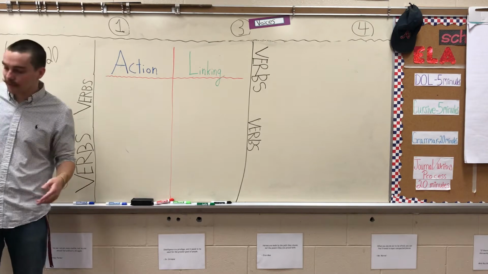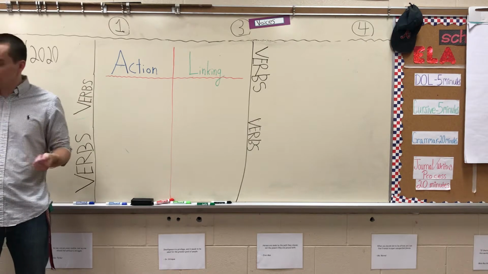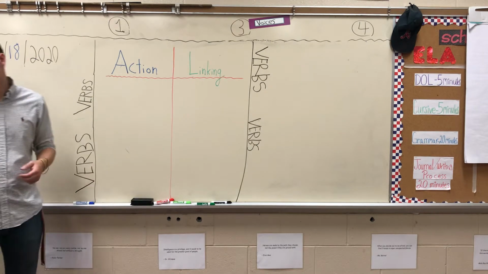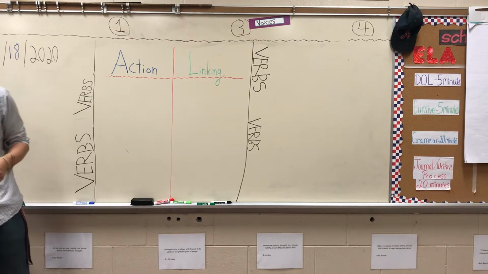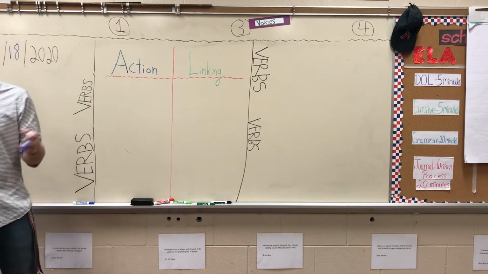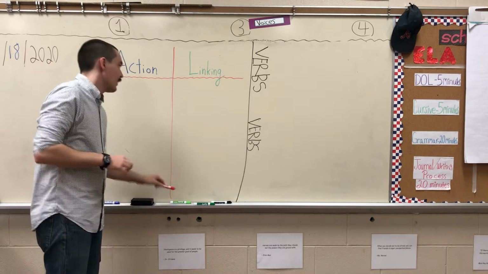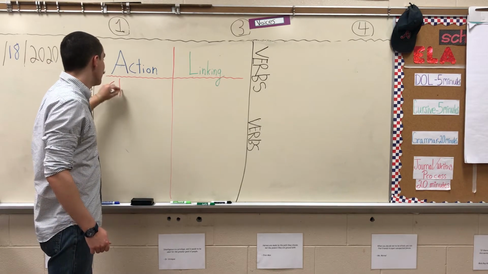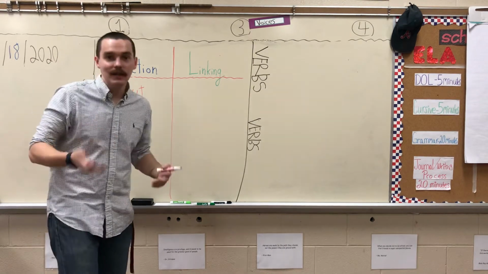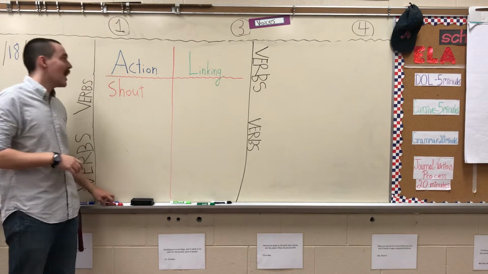Now, an action verb is simply this. An action verb is a word that expresses action. An action verb may be made up of more than one word. So, some examples. In the sentence, the director shouts at the members of the cast. Again, the director shouts at the members of the cast. What action is being performed there? Well, if I think about it, what was the director doing? He was shouting. So, a good starting word here for action, you've got shout. That is an action. It has to do with something being done. I just did something. I'm shouting. That is my action. And so it is a verb. So shout is a verb.